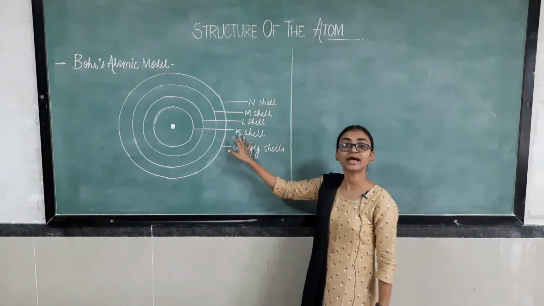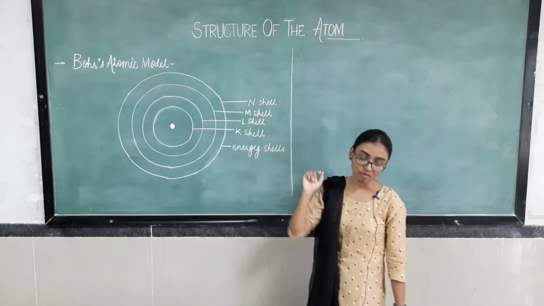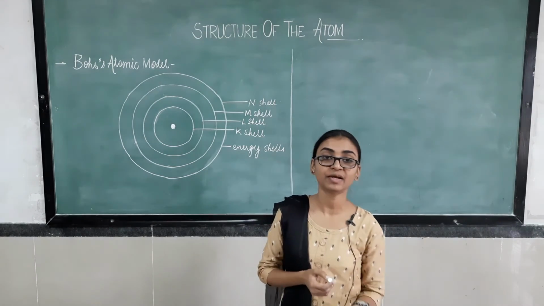For the K shell he has given the number 1, it is 2, it is 3, and here it is 4. So in this way he numbered them.